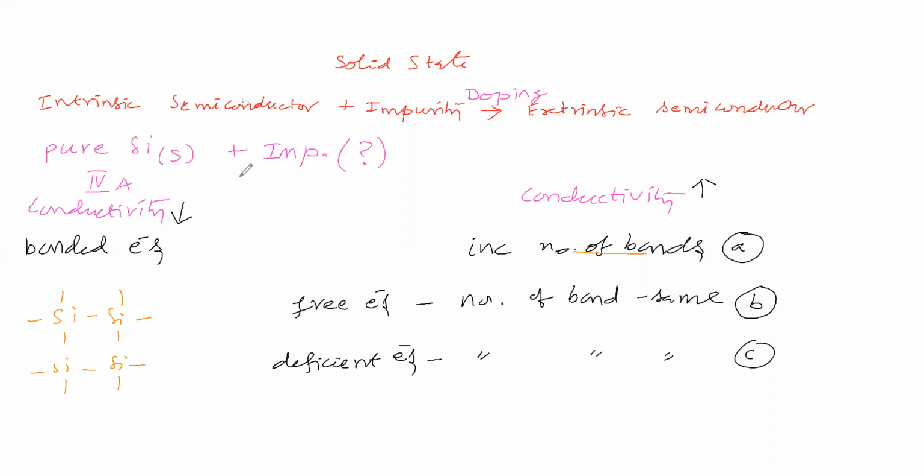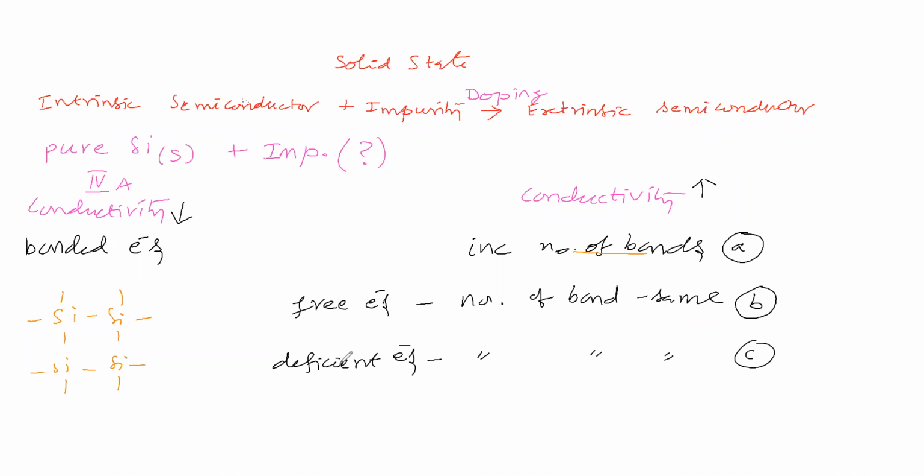This impurity has to make the same number of bonds, 4 bonds. After making the bonds, this impurity should still have a valence electron. So this is possible if the group number of the impurity is what?